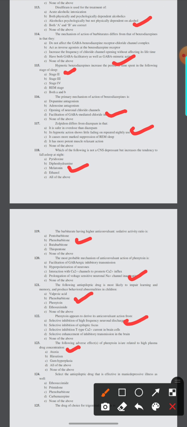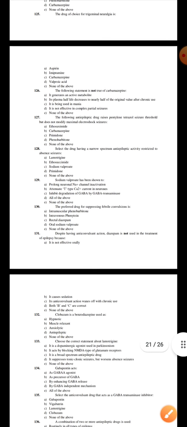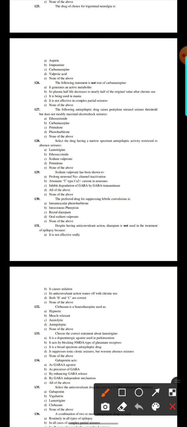124. The selective anti-epileptic drug that is effective in manic depressive illness as well: ethosuximide, primidone, phenobarbital, carbamazepine. Here the option number D, carbamazepine. 125.